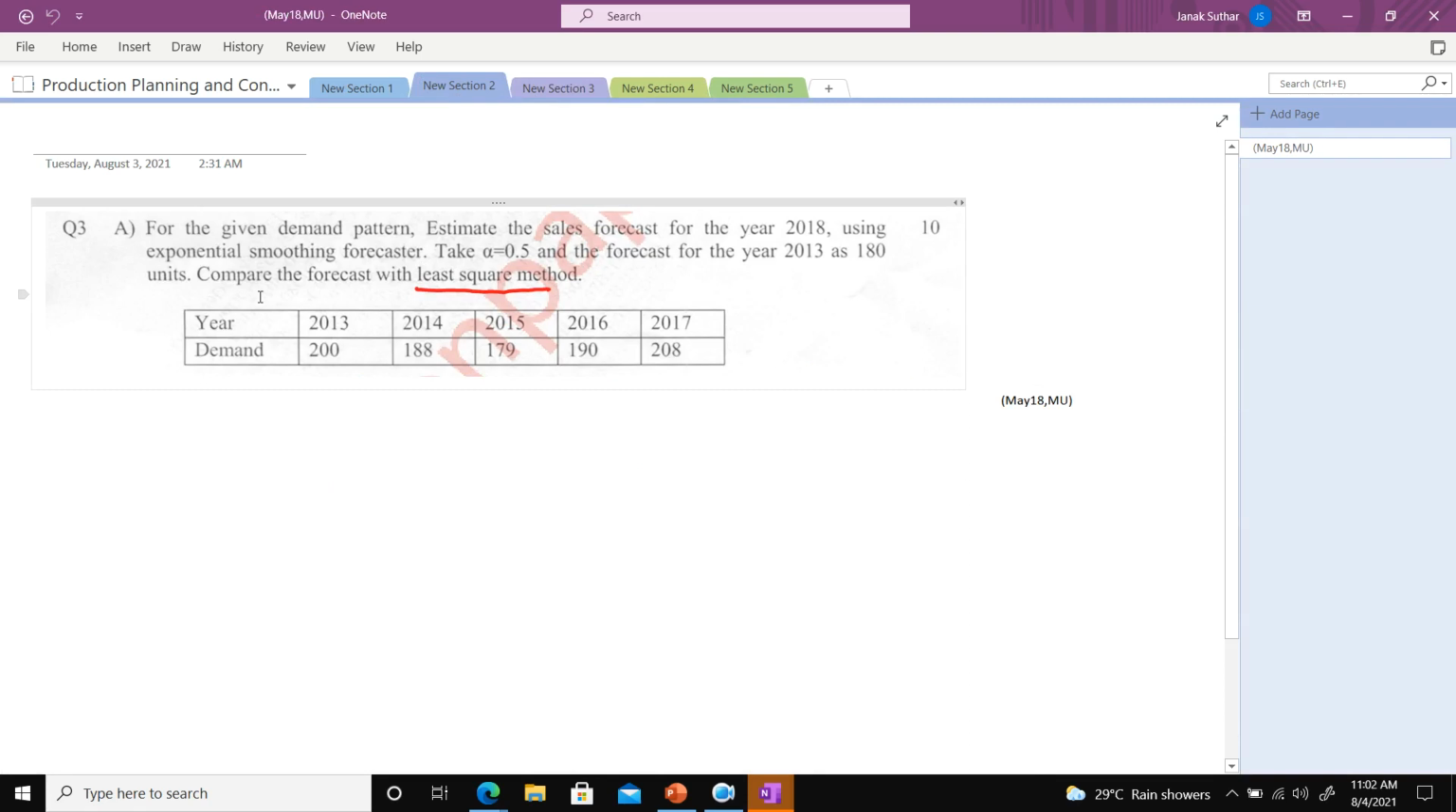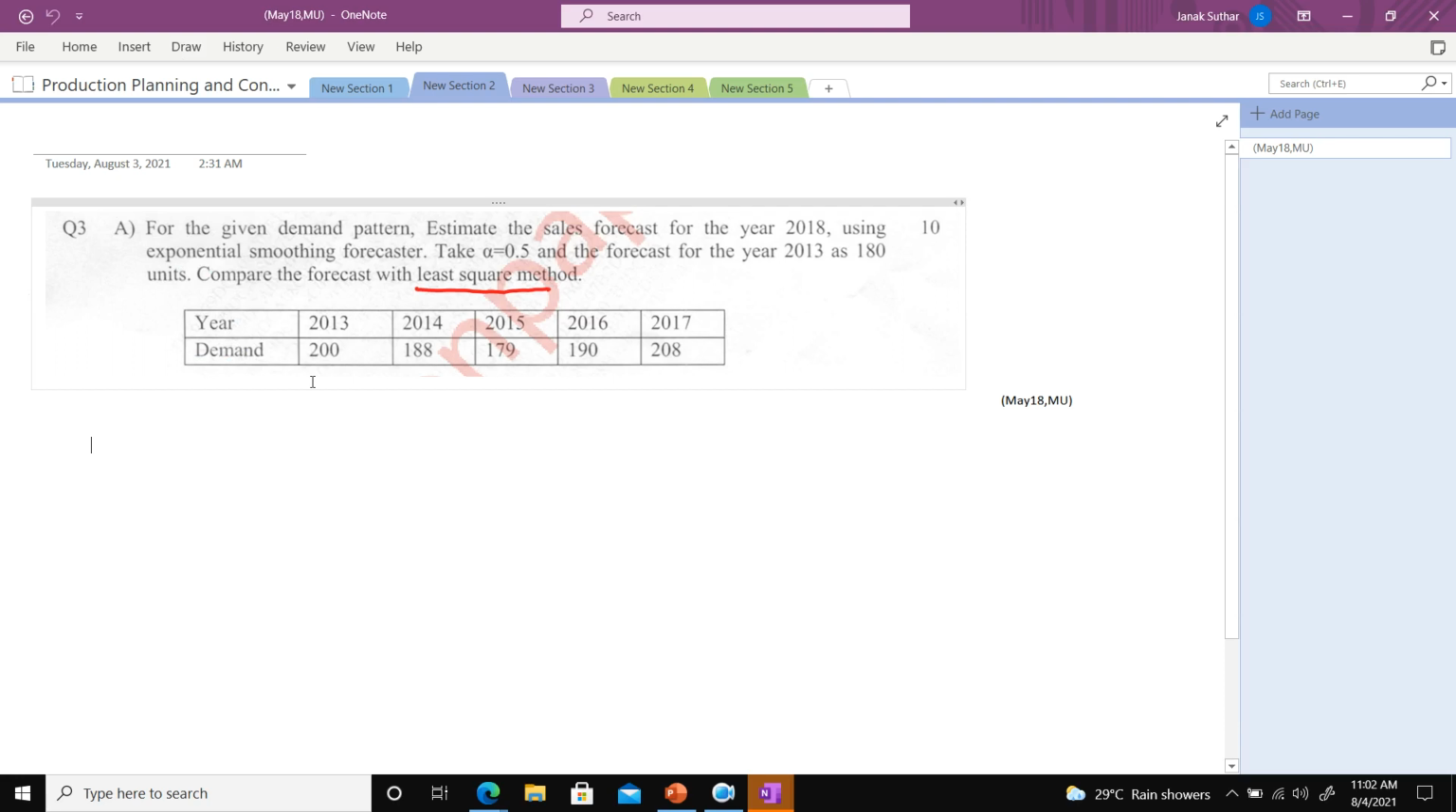Okay, this is the university May 18 numerical. I try to solve this numerical. First I solve it with the least square method, because here we compare the forecast with the least square method. Here you need to apply exponential smoothing as well as the least square method. Since I just introduced the least square method, I apply it here first, then we will solve with exponential smoothing.